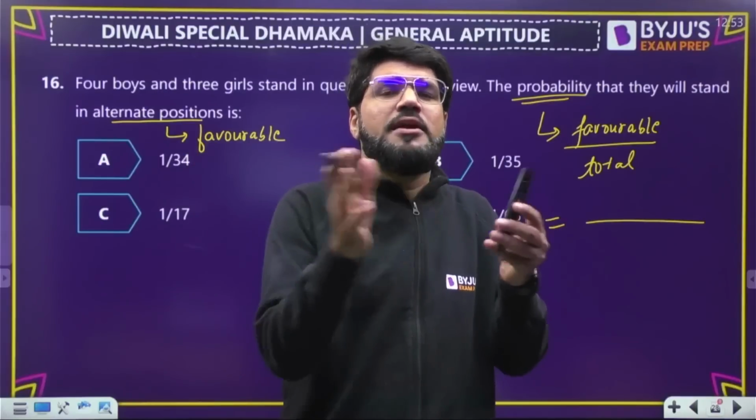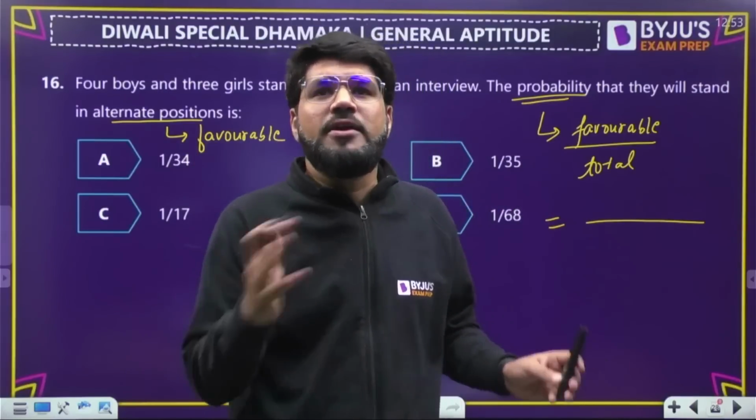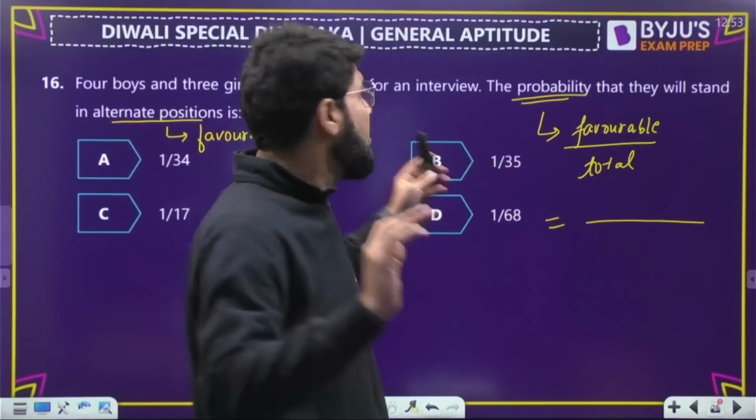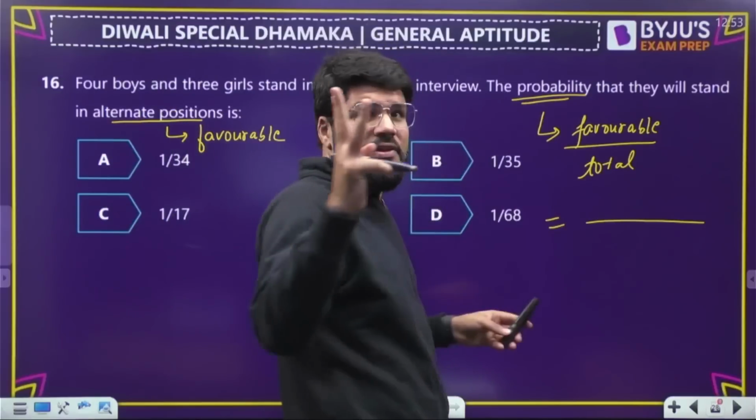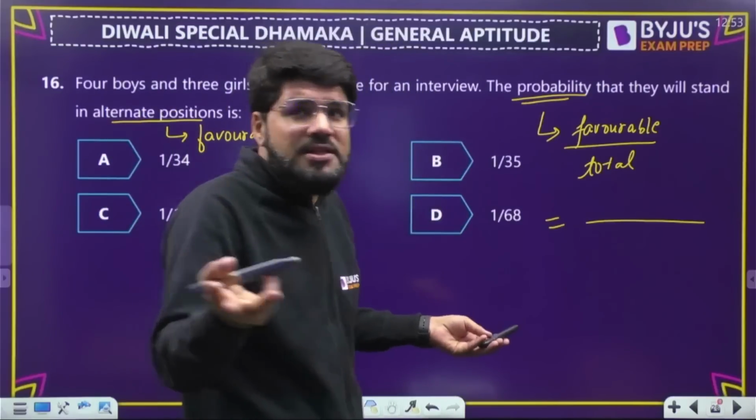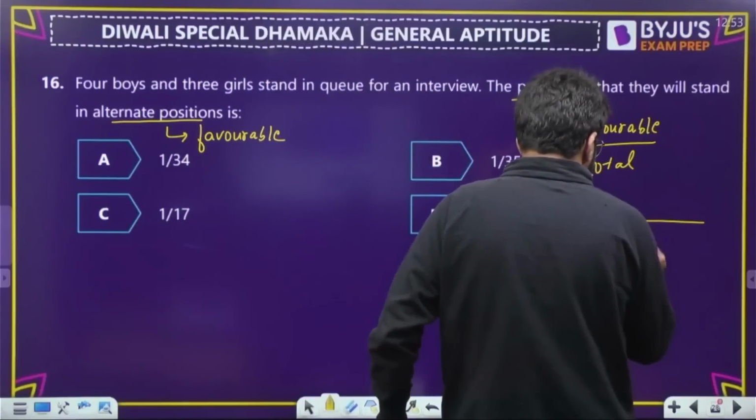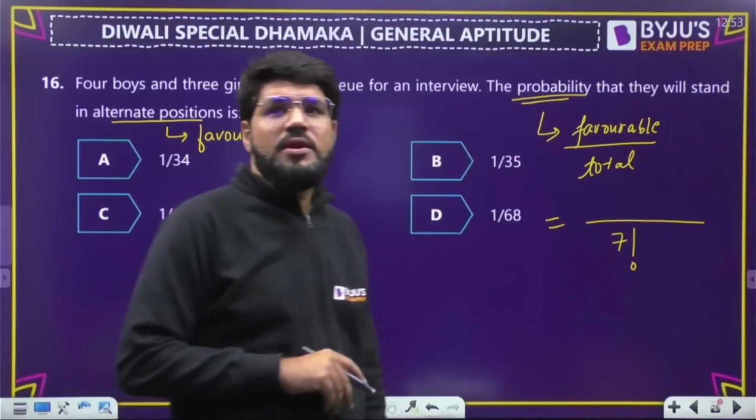Maybe boys together, girls together, alternate, not alternate, anything. 2 boys, 1 girl, something, any pattern can come. So 4 boys and 3 girls, 7. In how many ways can you arrange 7 objects? There are a total of 7 objects, so you can arrange them in 7 factorial ways.